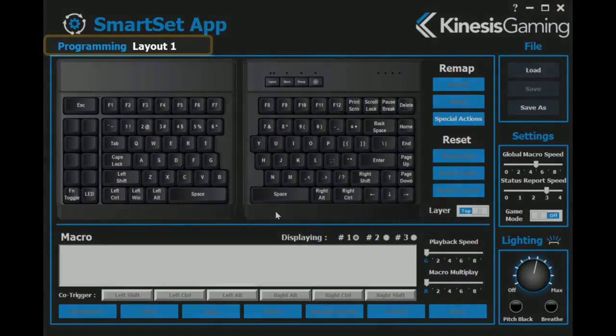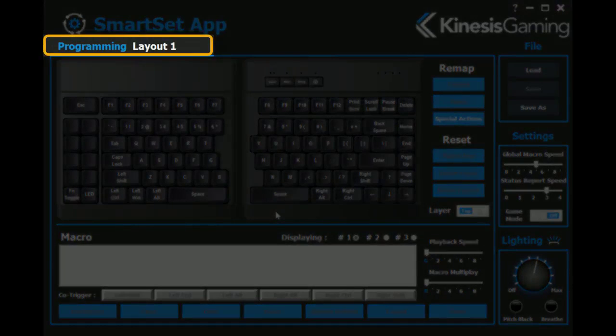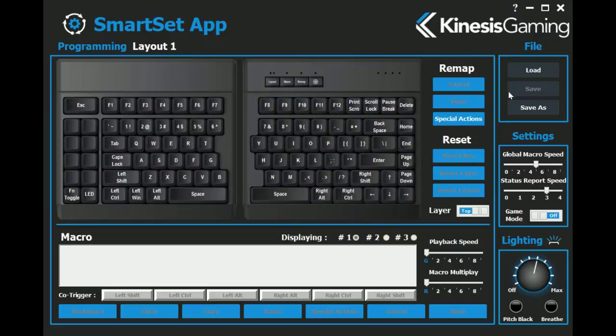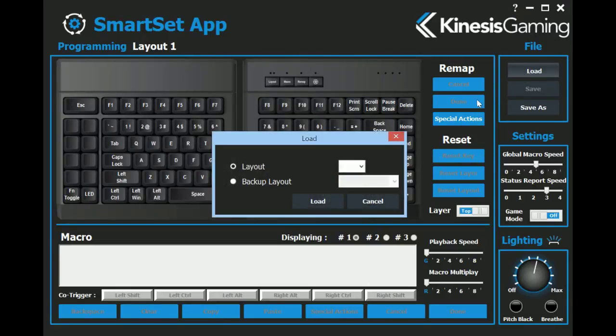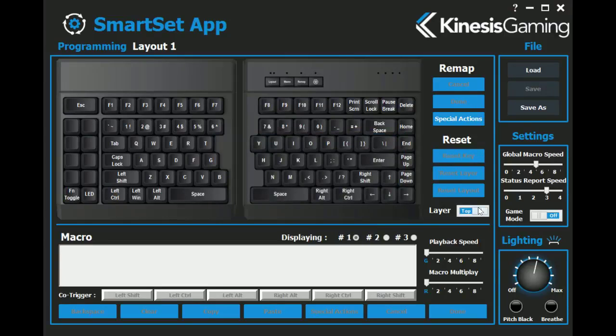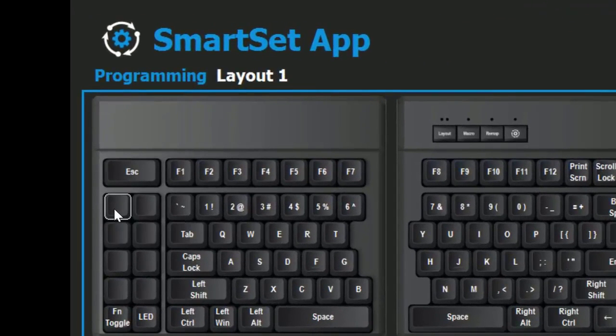The SmartSet app automatically loads the active layout for editing. To load one of the other 9 layouts, click the Load button. Each layout has 2 layers, which can be programmed independently for both remaps and macros. To begin customizing the layout, select the key you wish to reprogram by clicking on the keyboard image.